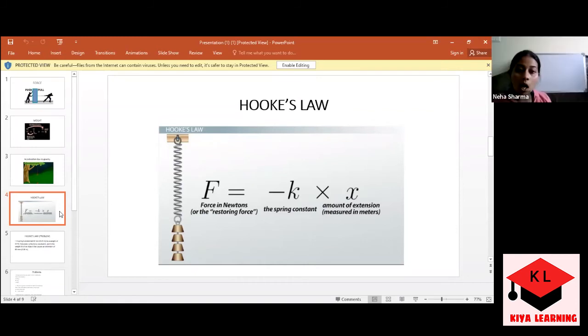So if we are increasing the load, definitely there is weight attached to the system. That load is basically a weight. That weight is represented by F, because we have already discussed weight is a kind of force. What I'm saying is, if this is a spring and here I'm connecting some weight, a body,